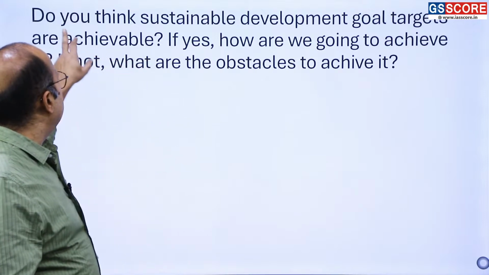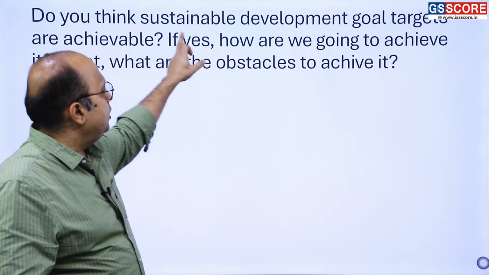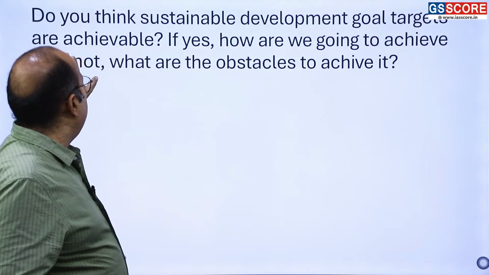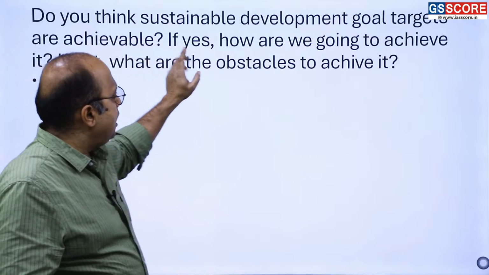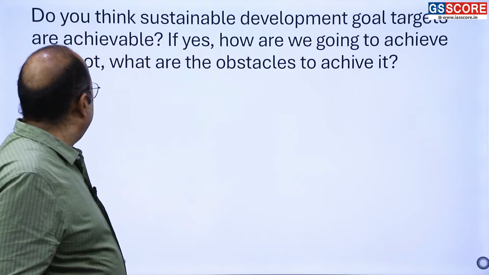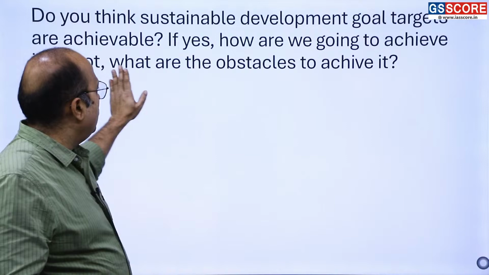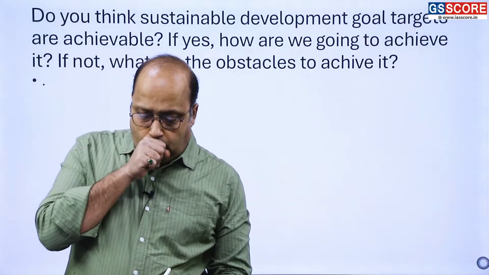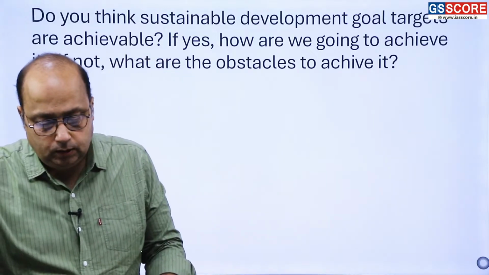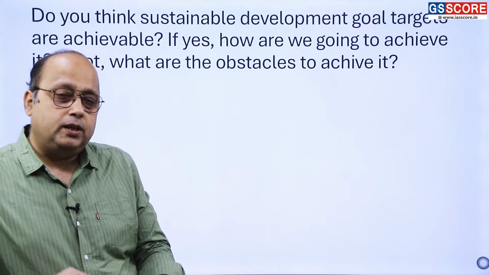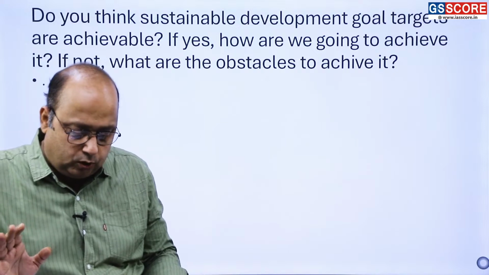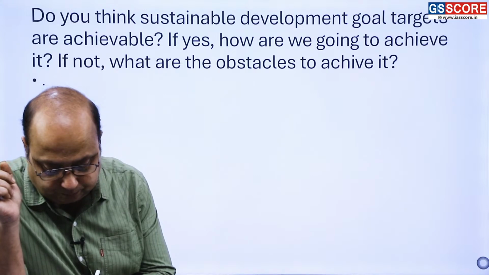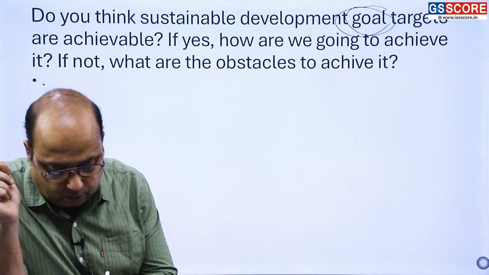So the question says, do you think that the sustainable development goal targets are achievable? If yes, how are they going to be achieved? And if not, what are the obstacles to achieve it? Now, there is no sense defining what sustainable development is, because the question is not on sustainable development, it is on sustainable development goals,